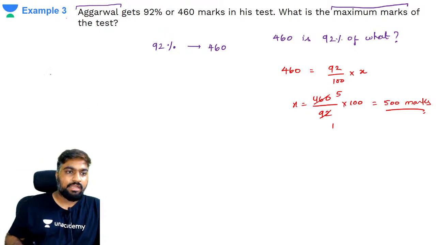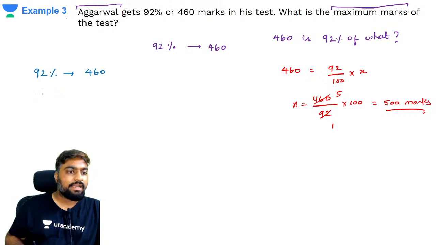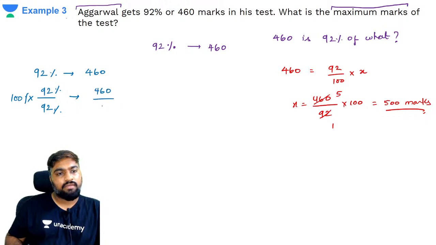Look at this. Another way of perceiving this is, if 92% is 460, we have to find the total marks, which is 100%. Correct? So how will 100% come? How do I get 100? If I divide 92 by 92, it becomes 1, right? I don't want 1%, I want 100%, so I multiply it with 100. Same thing you do here also. 460 divided by 92, multiply with 100. 500 marks. Done?